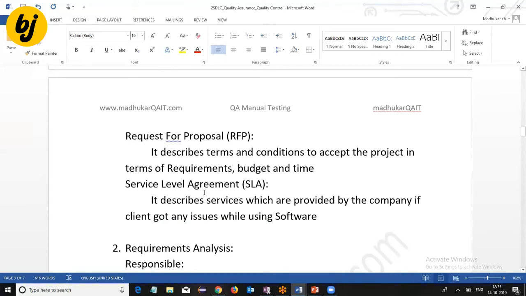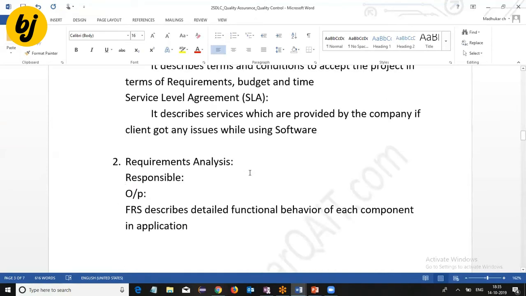The business analyst is responsible in this first phase, the requirements collection phase. After that, the second phase is requirements analysis. Who is responsible for the requirements analysis? Generally the system analyst. He is going to study all the client business needs described in the BRS.